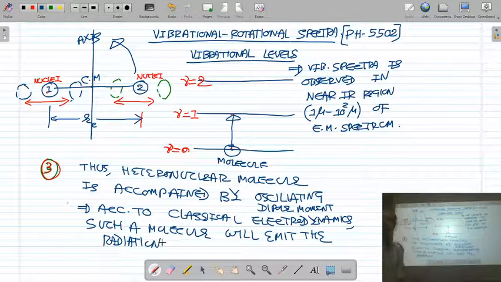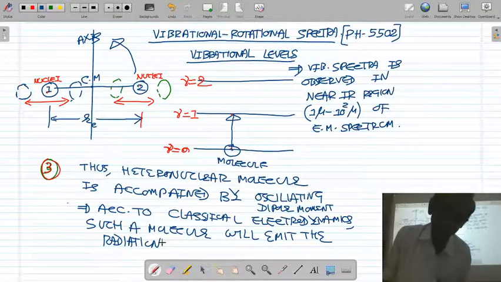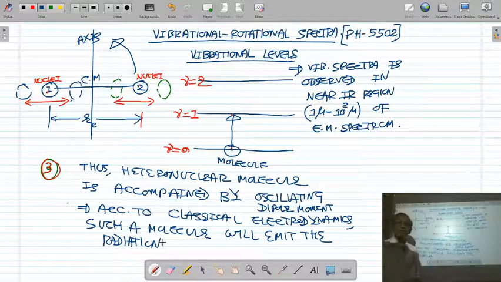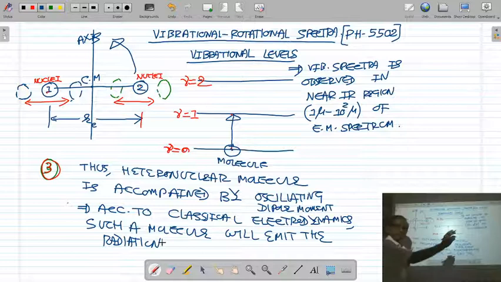And when the molecule emits radiation, we get an emission spectrum, that is called the vibrational emission spectrum. So a heteronuclear molecule having an oscillating or changing dipole moment is emitting radiation, and due to the emission of radiation we get an emission spectrum.